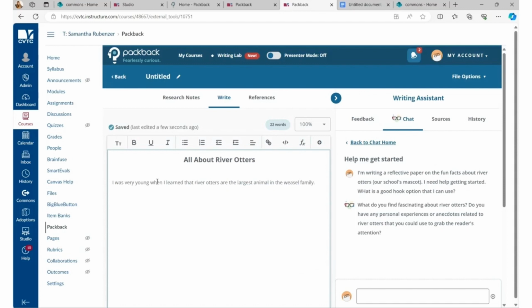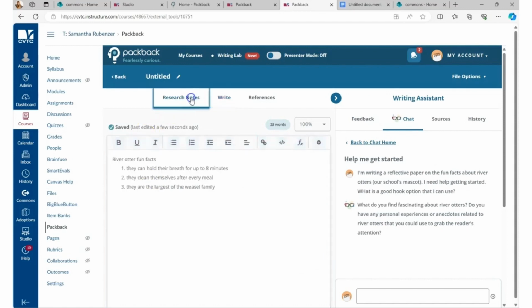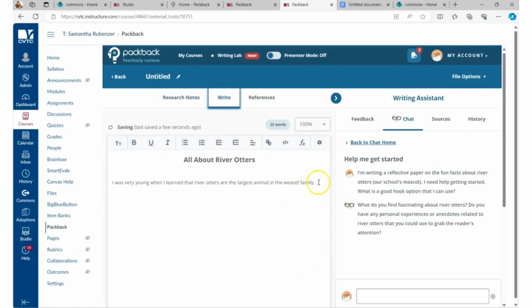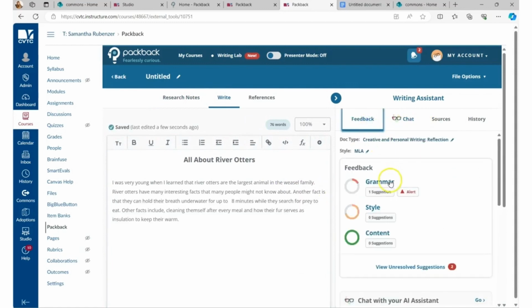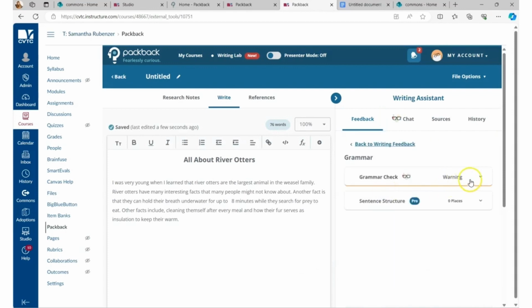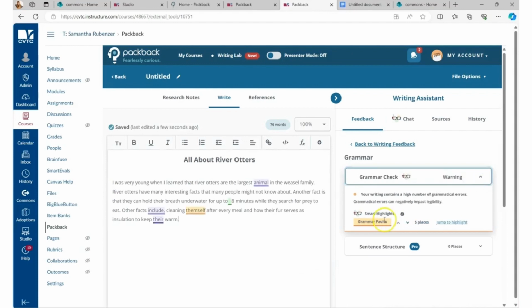Okay, and let's say that now they're off to a good start and they want to start incorporating different components of their research, and they're going to then add in the rest of their paper here. So now if they want feedback on grammar, style, and content, they can start writing, and this feedback will be generated live as they are typing. So let's say they have their first paragraph done and they're ready to see the feedback. So we're going to go to grammar and see what PackBack told them should be fixed.